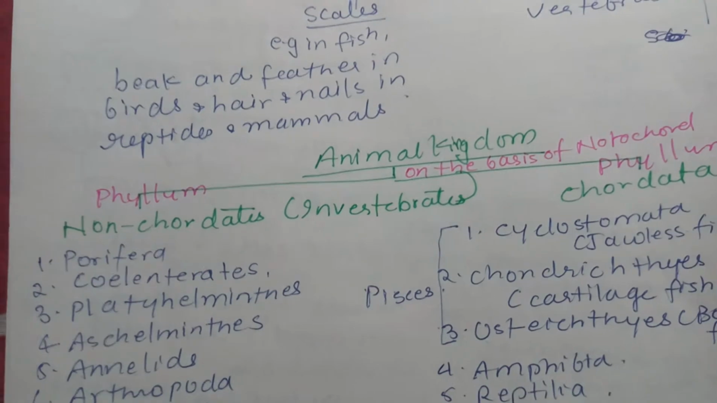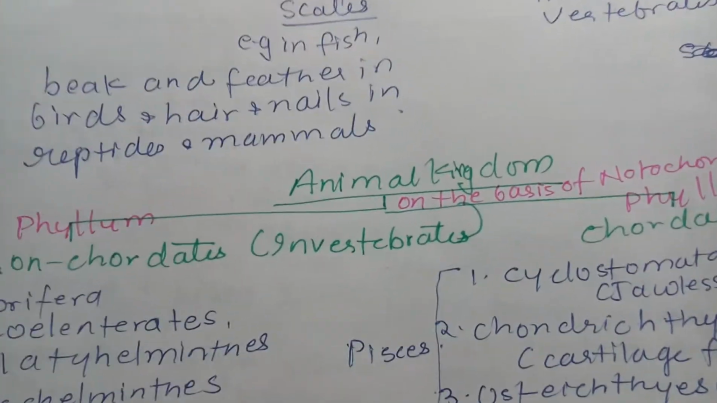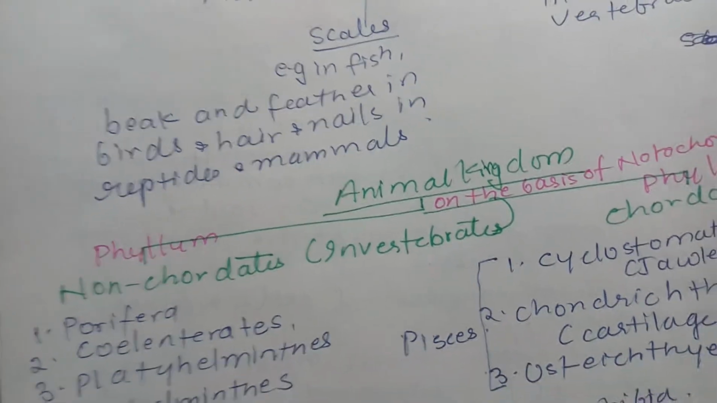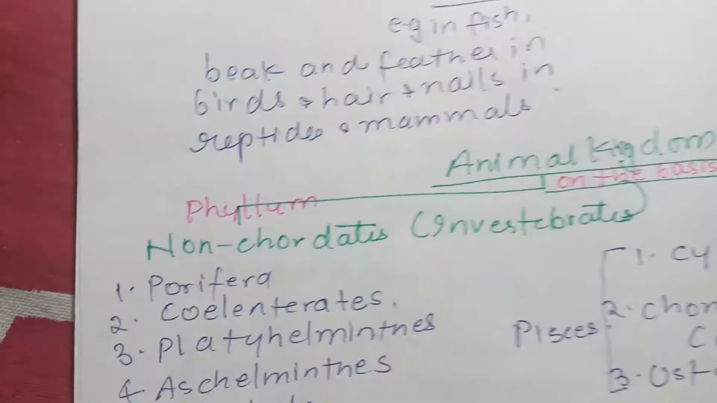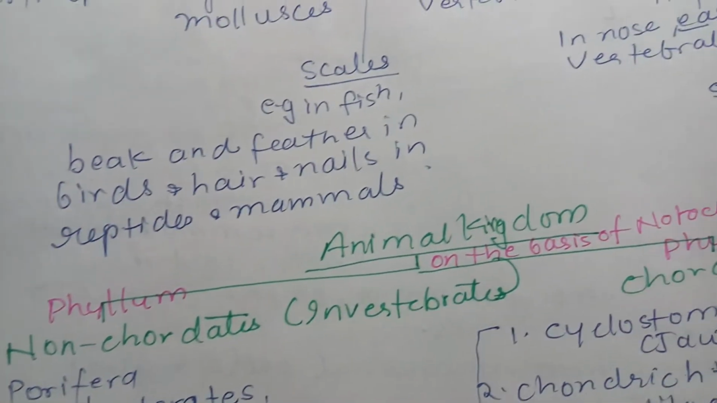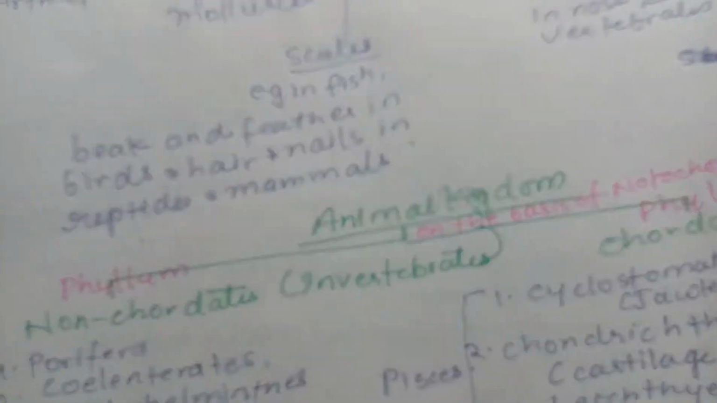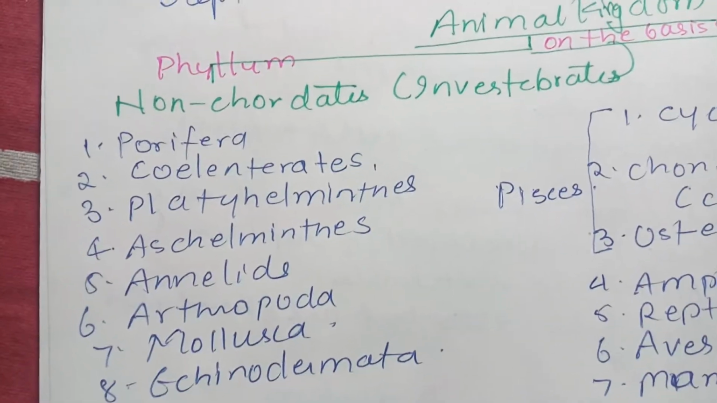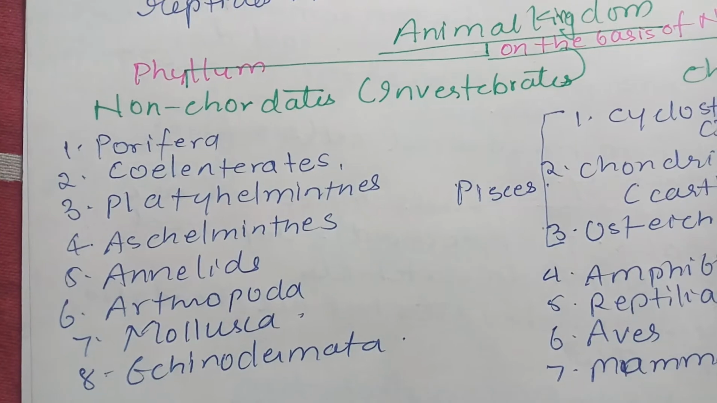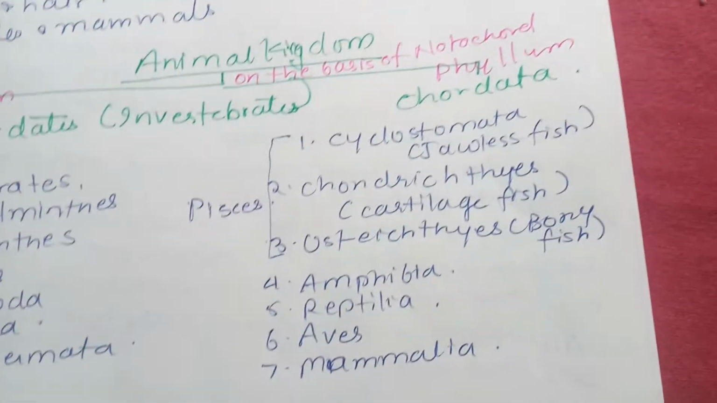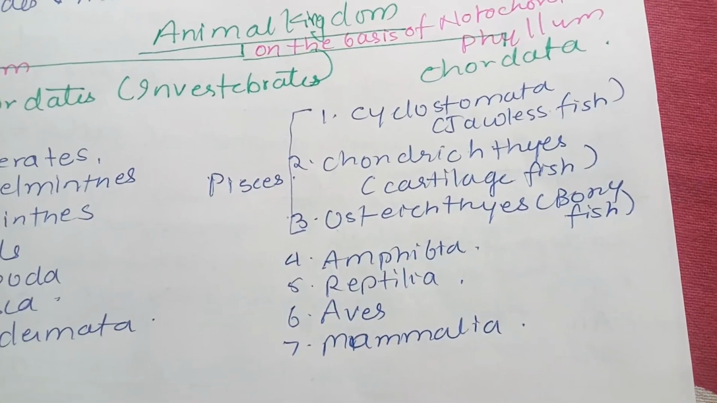Okay, now if you look at the animal kingdom, then in the classification order, the phylum lies below the kingdom. The kingdom is the topmost. Okay, so if you see the phylum, then the animal kingdom is divided into two phylum, that is chordate and non-chordate, and then further different classes are there. So in the non-chordate we have Porifera, Coelenterata, Platyhelminthes, Aschelminthes, Annelids, arthropod, mollusk and Echinodermata. Similarly in chordata we have Pisces, Amphibia, Reptilia, Aves and Mammalia.